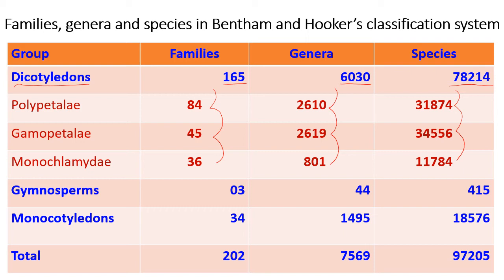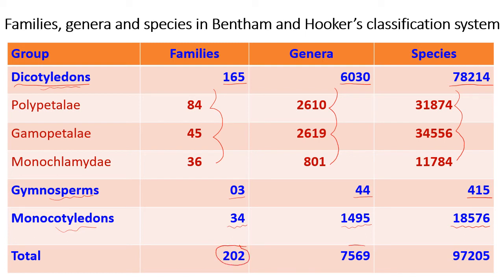Then, in between this group, that is dicot and monocot, they put another group that is named as gymnosperms, and it has 3 families, 44 genera, 415 species. Monocotyledons include 34 families, 1,495 genera, and 18,576 species, and total number of families were 202.